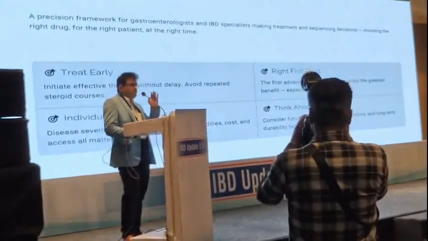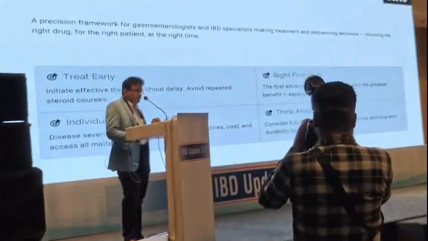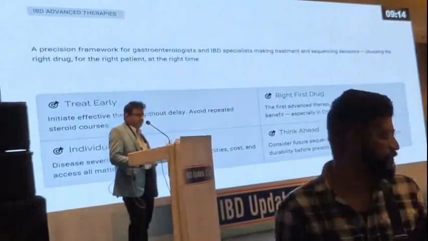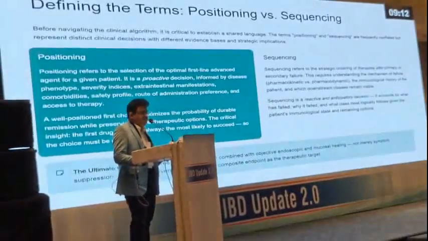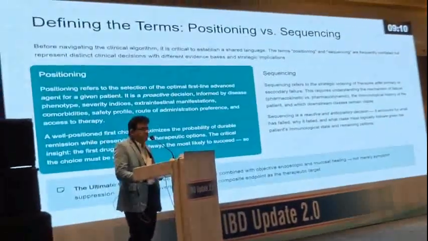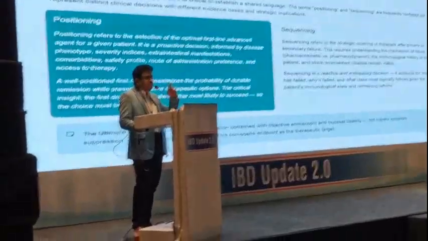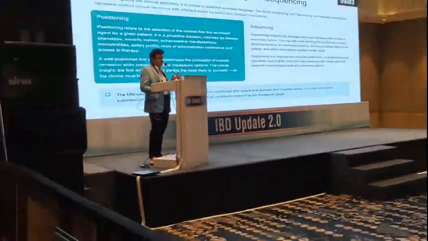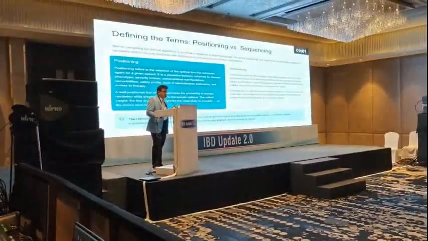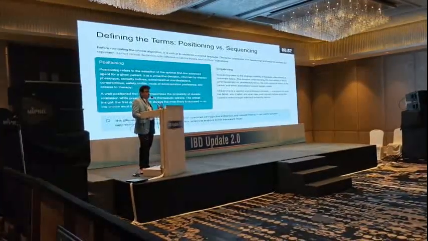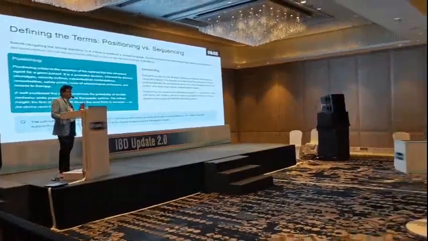Briefly, first we need to identify the patient in a recognized way, treat early, individualize the treatment option, choose the right drug, and think ahead about how you're going to proceed. So what is the basic definition of positioning and sequencing? Positioning is when you're going to initiate the patient on the first line of treatment with a biological. Whether this patient is going to respond to the treatment or not is based upon the clinical phenotypes, biochemical parameters, all those things. This is how we are going to position the patient.